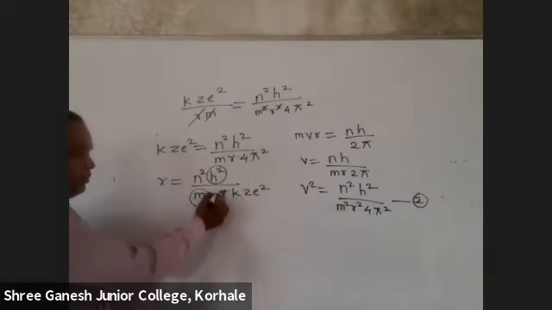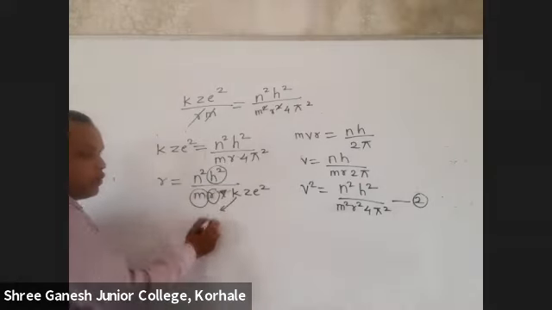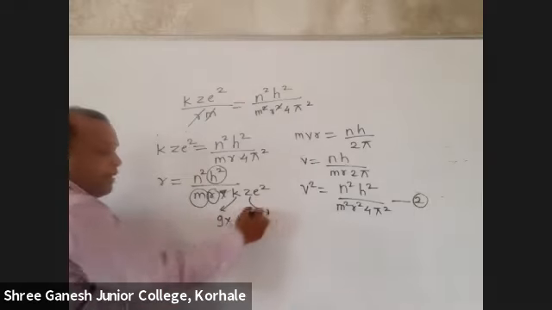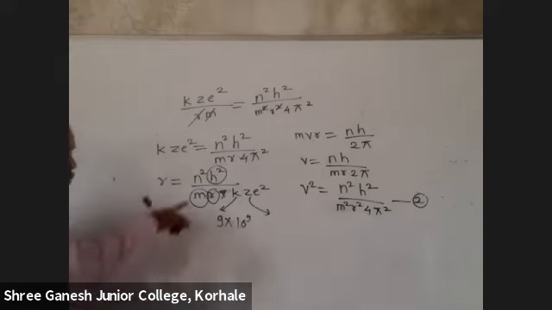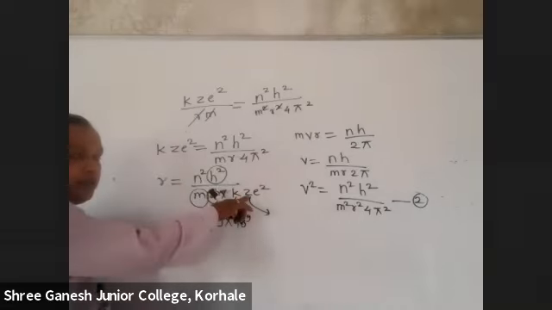Mass is constant. Radius will be constant. This k value is constant. Its value is 9 into 10 raised to 9. This Z will change. If I say helium, we'll say atomic number 2. If I say lithium, we'll say 3. If I say boron, we'll say 5. If I say carbon, you'll say 6. Okay, so this and this are variable. Which one? n square and Z.